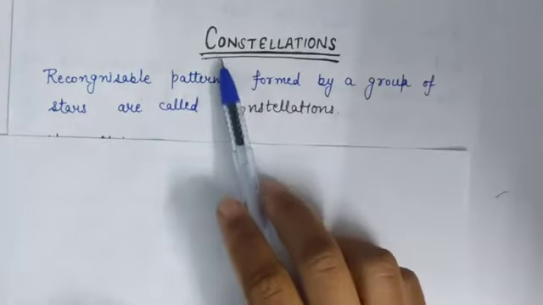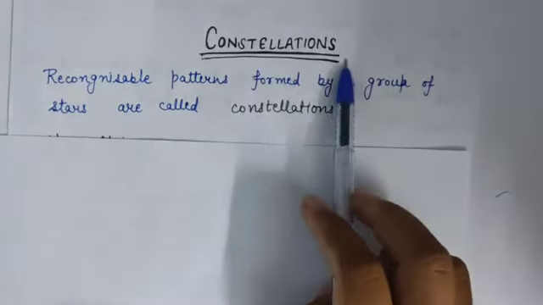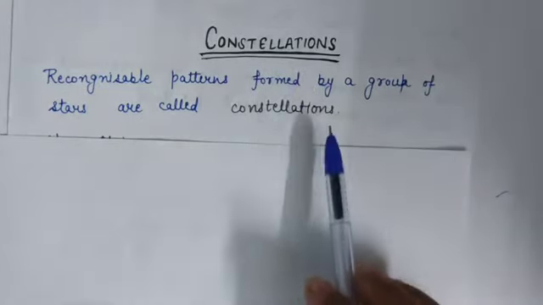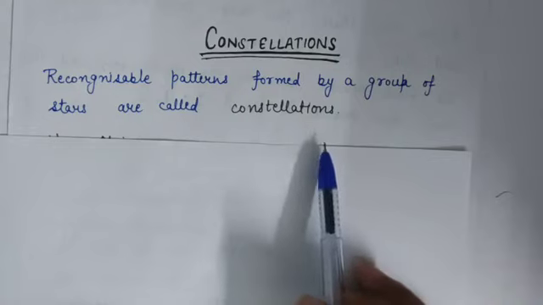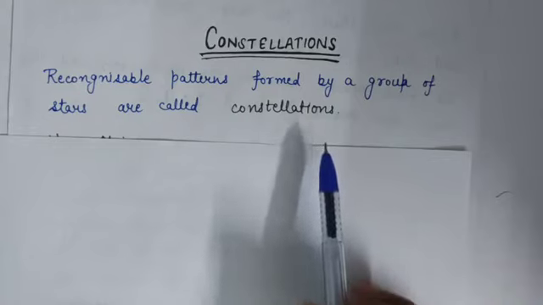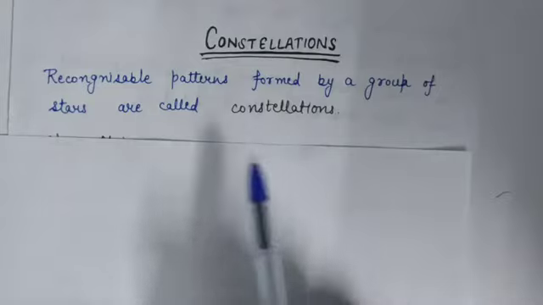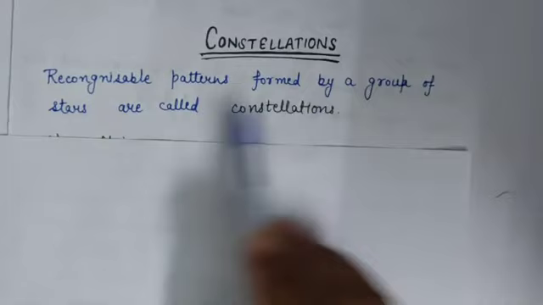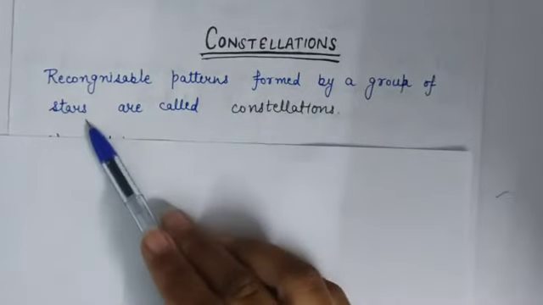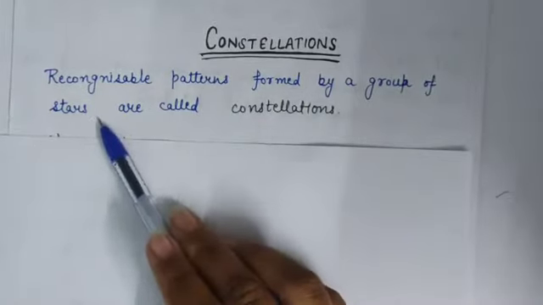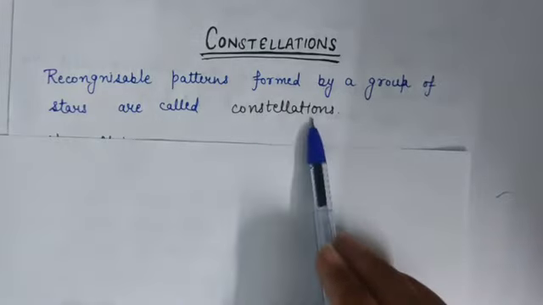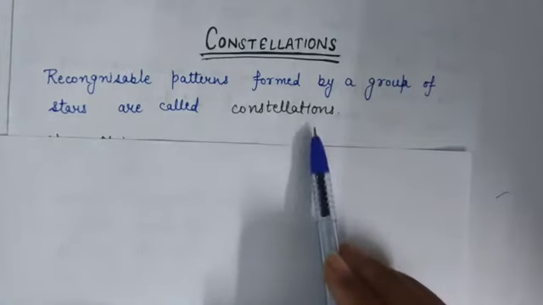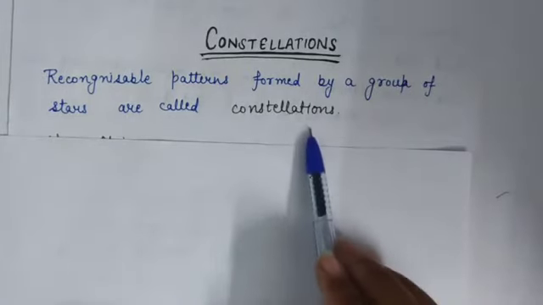Now our next topic is constellations. We can see countless stars in the sky. If you observe them carefully, some stars form patterns that can be easily identified. So these recognizable patterns formed by a group of stars are called constellations. Such patterns sometimes resemble certain objects or certain figures.